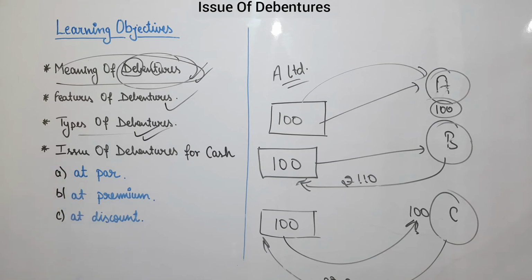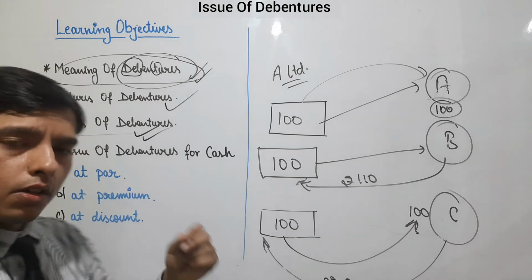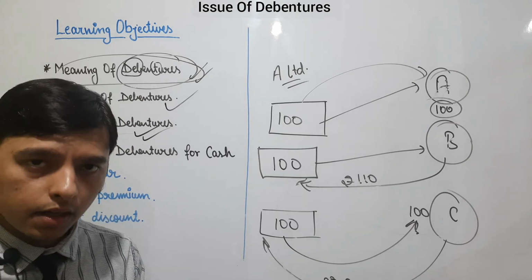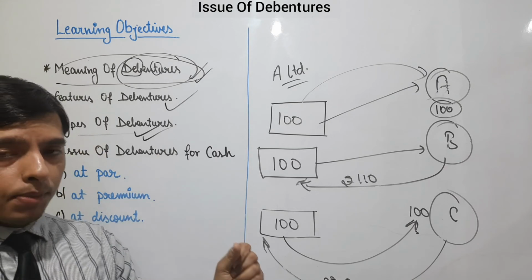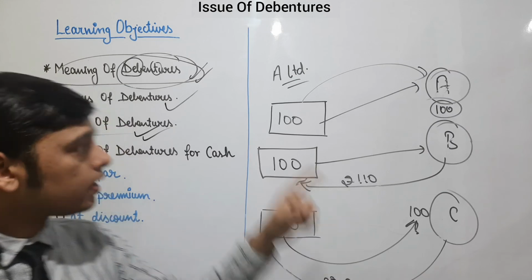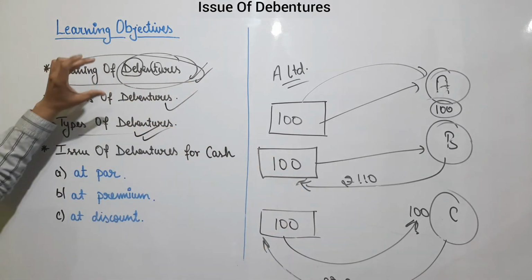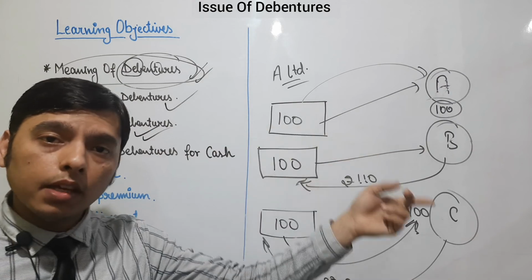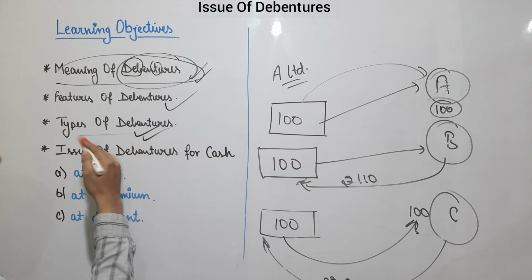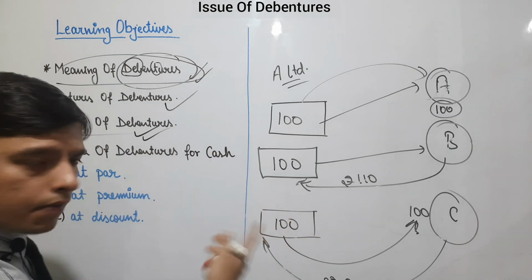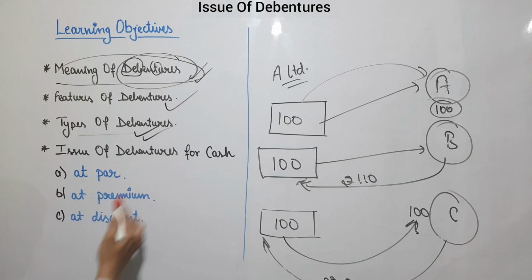So these are all the topics which we have covered today. Let me conclude. In the starting I gave you an introduction on debentures, why a company raises funds and the sources from which a company raises funds, in which there were two sources, share capital and debenture, a long-term loan. Then we covered the meaning of debenture as given by the Companies Act 2013. Then features of debenture, types of debenture, of which there are 8 types, then issue of debenture at par, premium and discount.